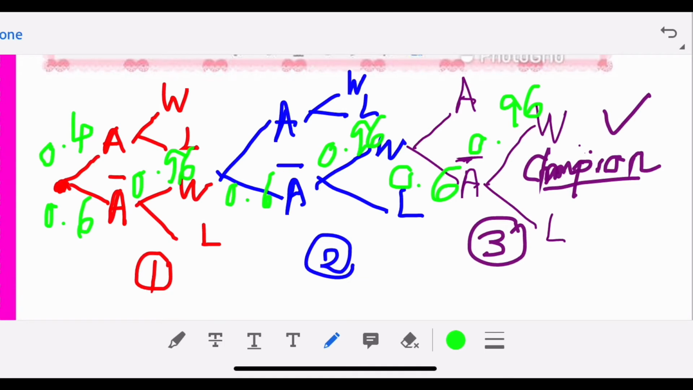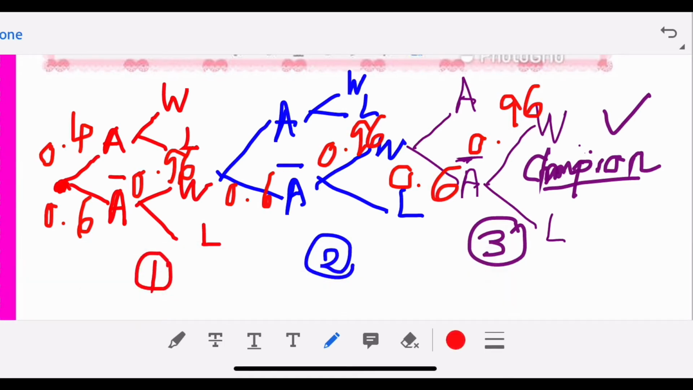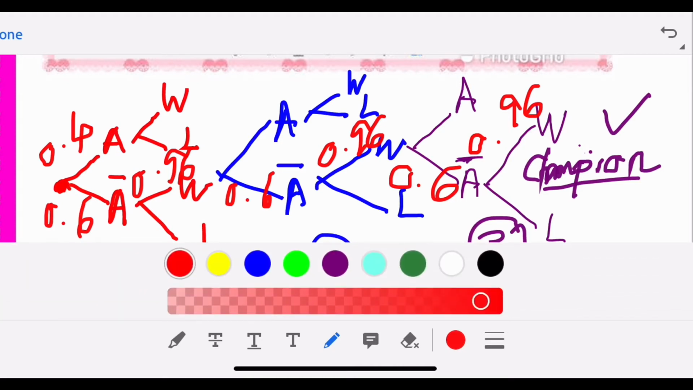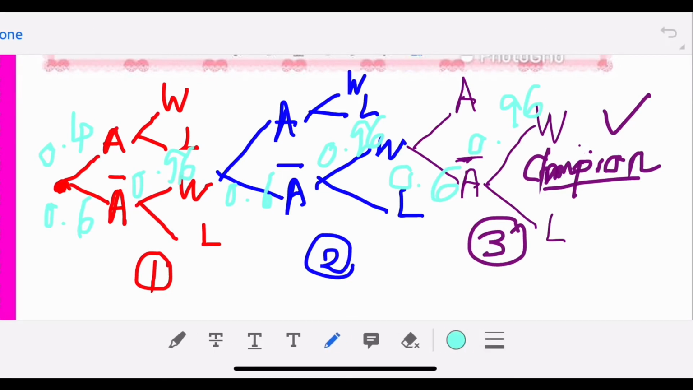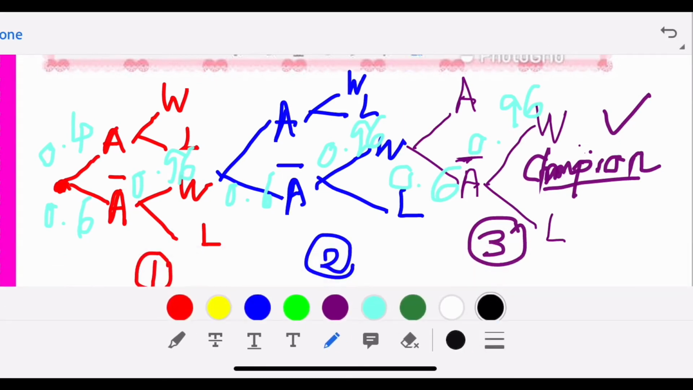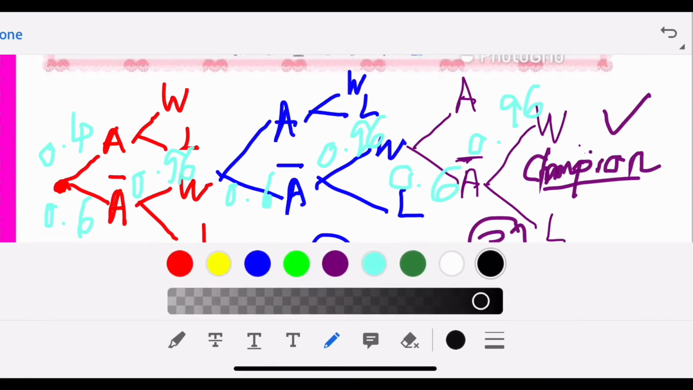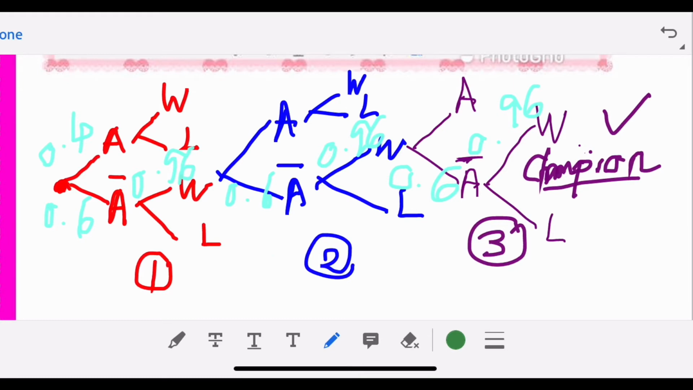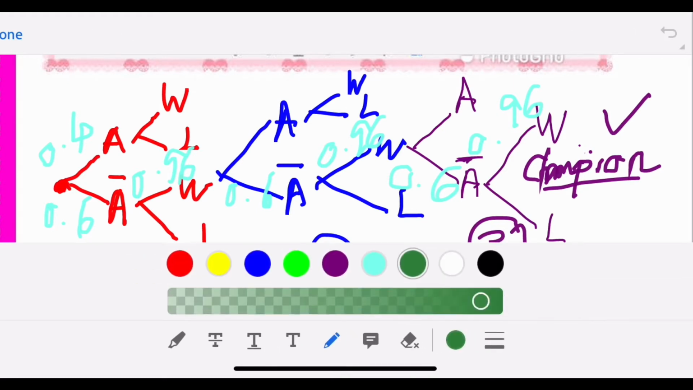Just to highlight to you, I change the color so that you are aware that the probability value can be written on the branch. And then we will do the calculation. We just multiply all the values on the branches. Because you can actually say that Kaizan has no accident and wins. So when it is 'and', you multiply.